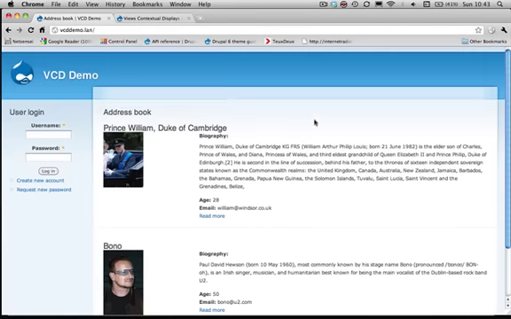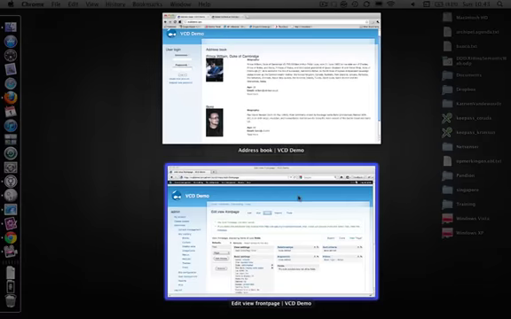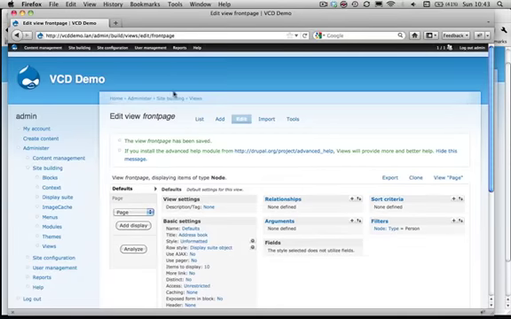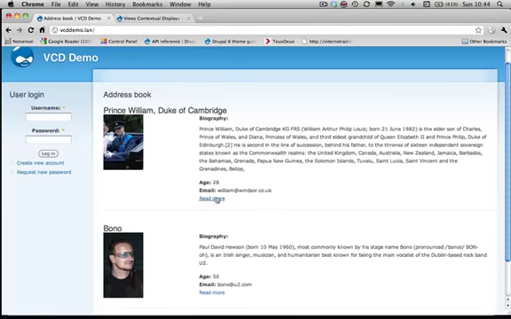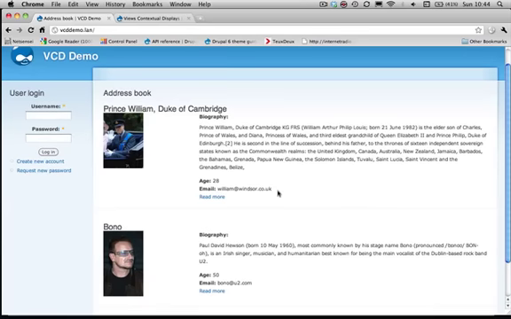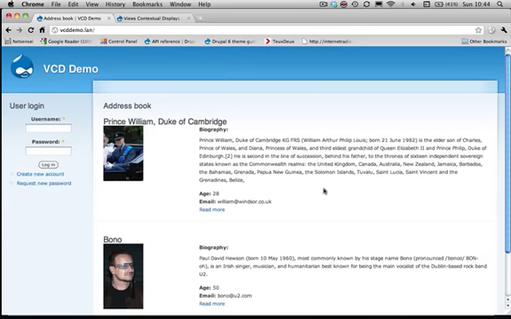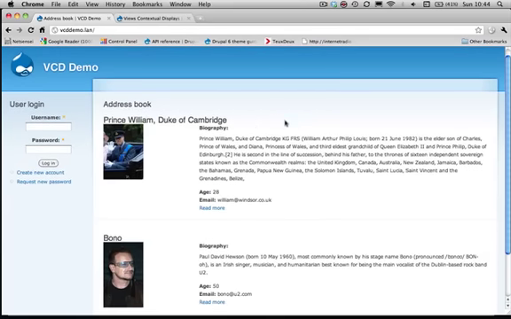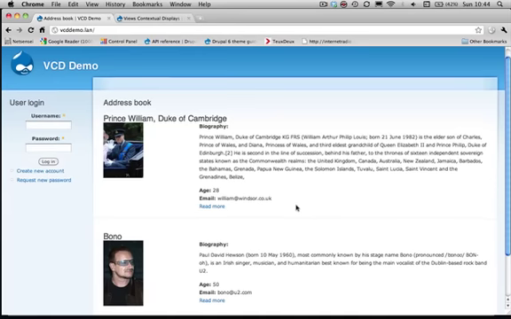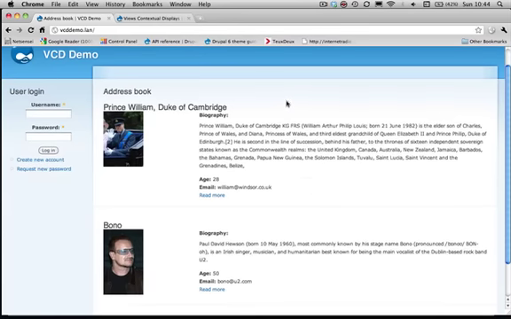It's still using the teaser build mode. Now, what I really want to do is dynamically shift between a build mode using these fields and a build mode where these fields aren't shown, depending on whether or not a user is logged in or not. That's the use case I'm trying to implement here.